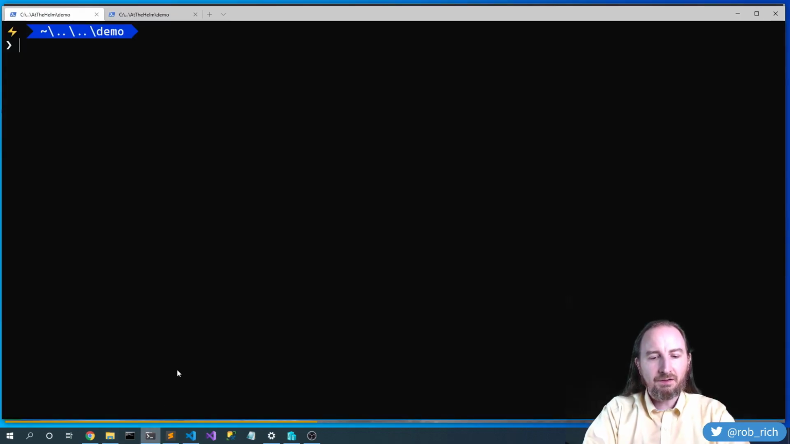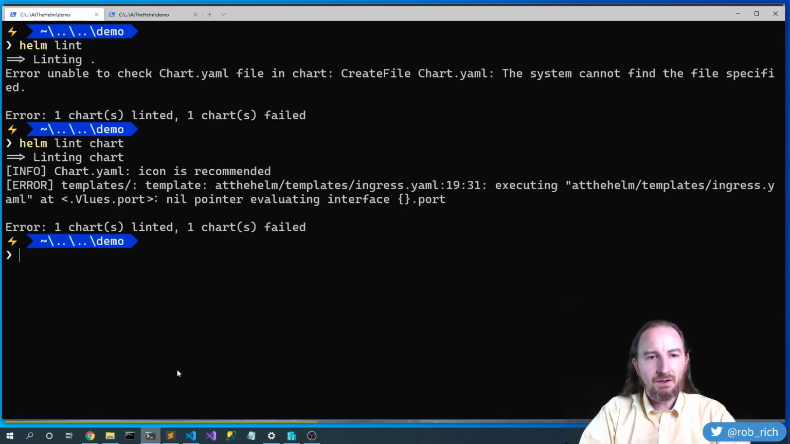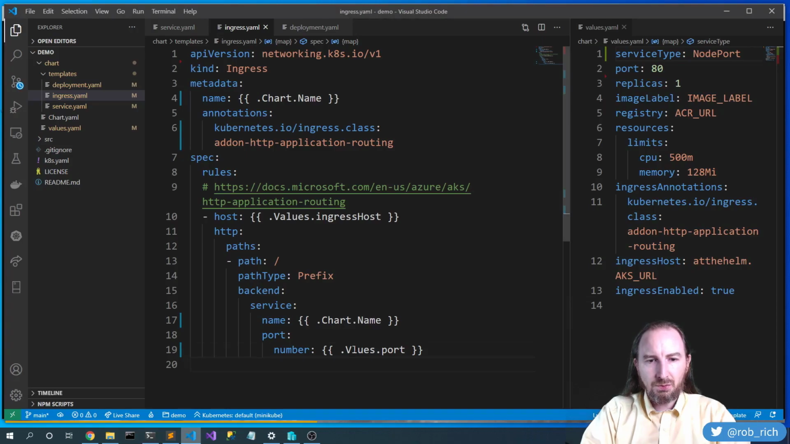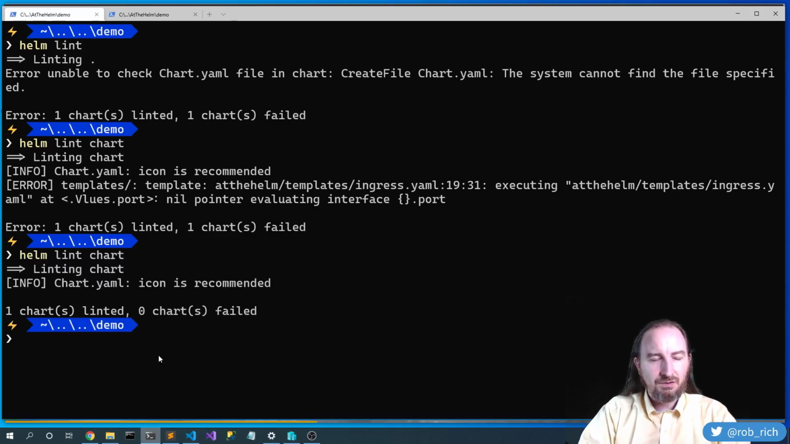Let's check to see how this is going. Helm lint. Have we made any typos? Ooh. Helm lint, and I need to specify the folder name. So in this case, I called my folder chart. Okay, so here in ingress, we have an error in the port. Where did we do that? Ooh, values. Okay, that was an interesting typo. Helm lint chart. Yep, everything looks great.